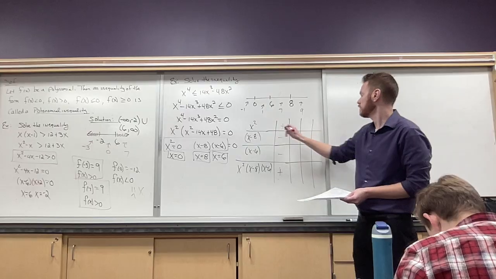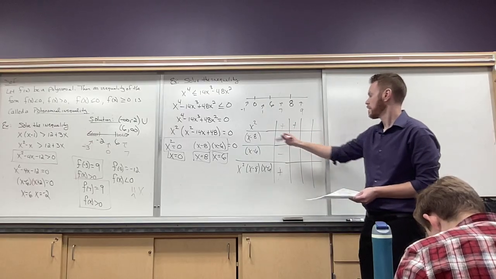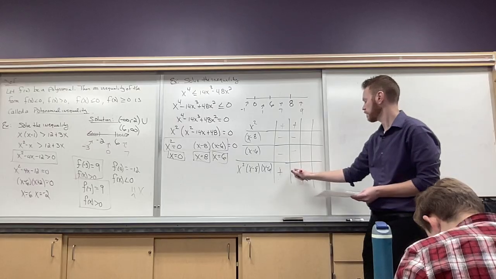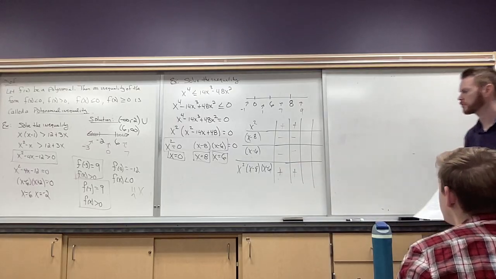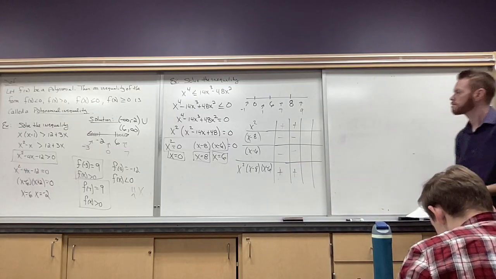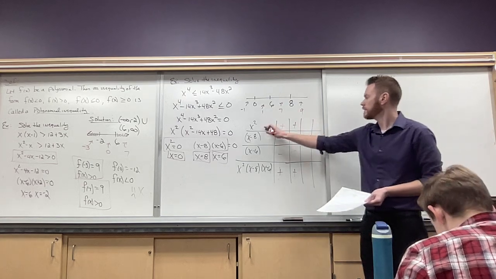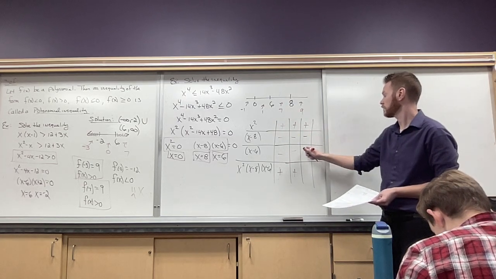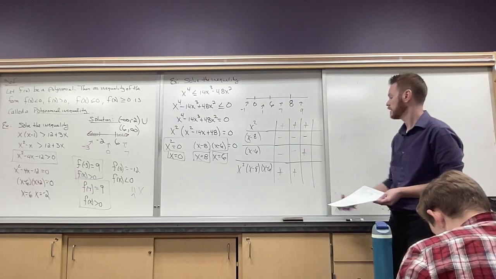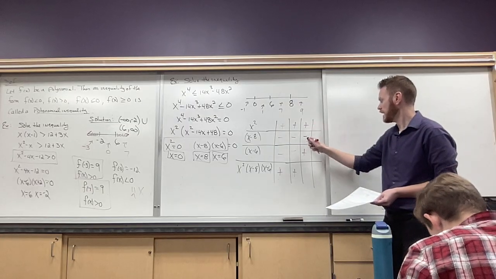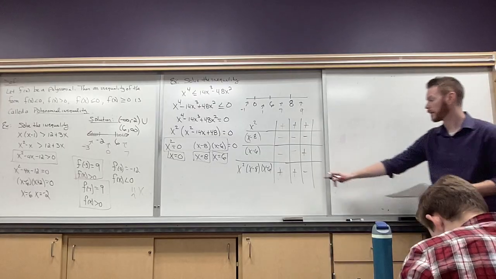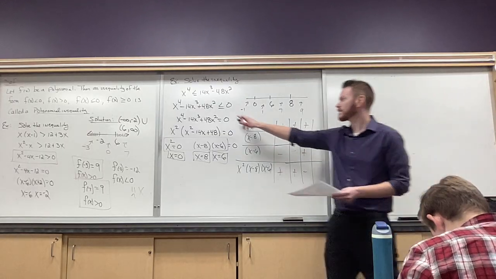If I plug a 1 in, that's still going to be a positive number. A 1 into here would be negative. That'll be negative. I think we have another positive. We multiply them all together. So 7, plug into the first one, you get a positive number, you get a negative number. Oh, hey, I get a positive number this time. And if I multiply a positive and a negative and a positive, I get a negative. Okay, so this is good for us. Negative numbers, that's less than 0.